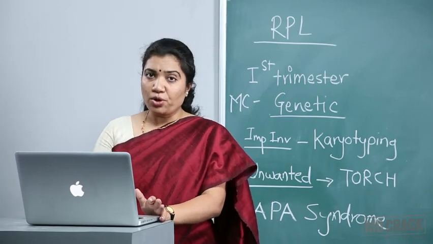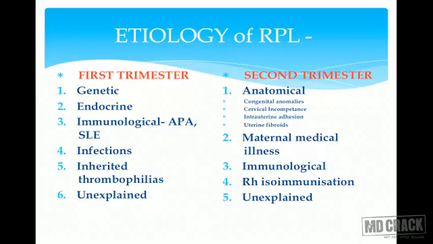Now, what is the etiology for recurrent pregnancy losses? First trimester, again the genetic cause is most common. Endocrine causes like luteal phase defect, diabetes and all those things which we have seen. Immunological causes can cause recurrent first trimester as well as second trimester abortions. Infections may cause second trimester abortions, but infections, we are not talking about TORCH infections here. Let me make this point very clear. Inherited thrombophilias and unexplained causes.